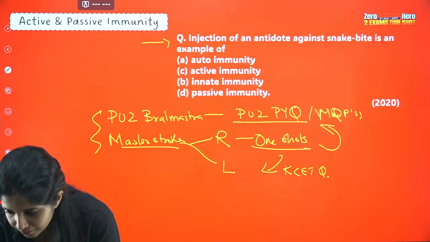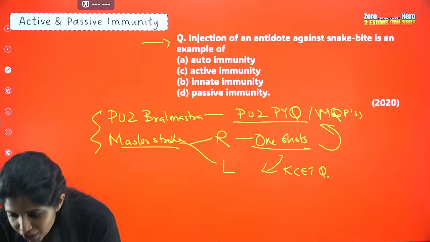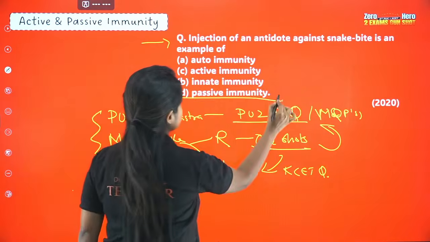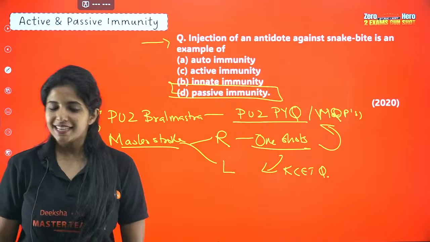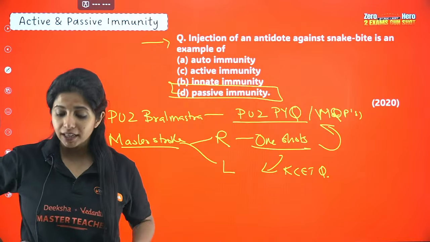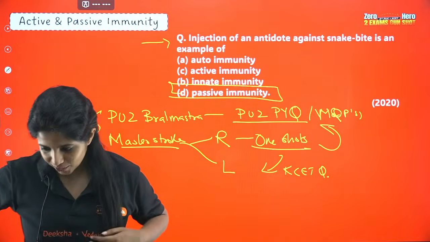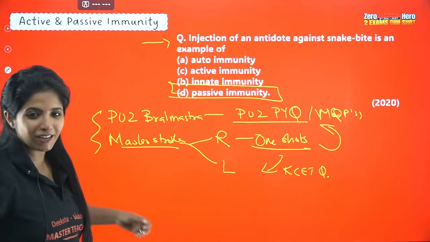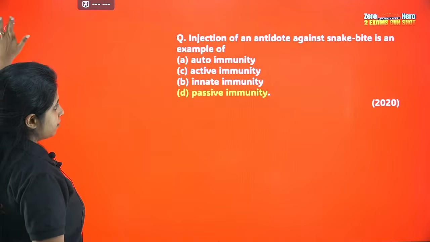Cool? Fine. So Purvi, Dhanashri, Sailini, all of you say the answer for this question is D, passive immunity. Yes. In the case of antidote or antivenom, you are getting passive immunity because you are getting ready-made antibodies out there. So you guys are absolutely correct. Awesome. Fine. So let's go ahead.